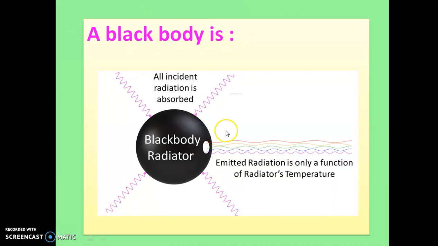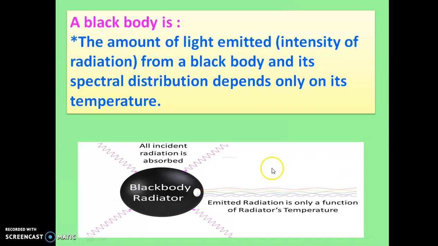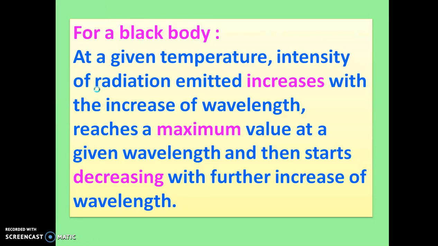So in a black body, the emitted radiation is only a function of the radiator's temperature, because all the incident radiation is absorbed and the emitted radiation is only a function of the radiator's temperature. So for a black body, the amount of light emitted and its spectral distribution depends only on its temperature. So temperature is the function over here.